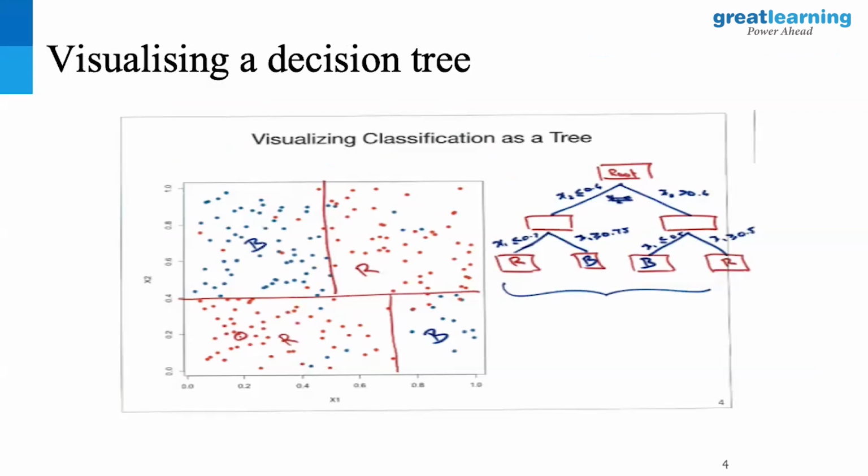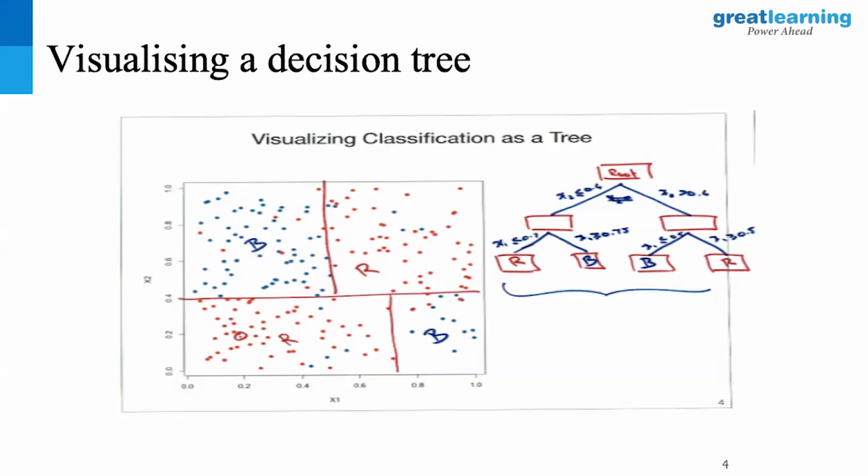So what I'm trying to say is I have two variables called x1 and x2. I'm building a scatter plot on top of them. I have reds, I have blues. What I want to do right now is draw these boundaries or find these measurement boundaries that will help me classify, that will give me the highest form of purity or homogeneity, if you will. That lets me classify the reds and the blues with the proper splitting criterion in place.